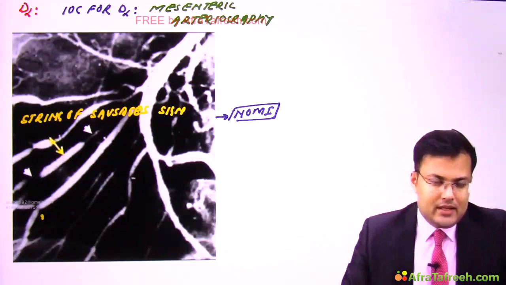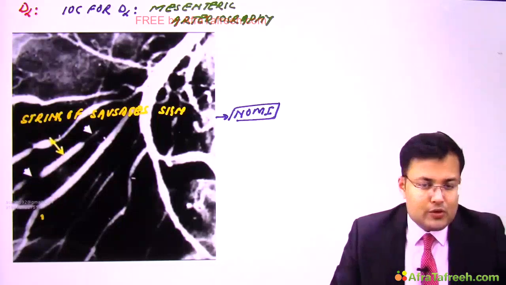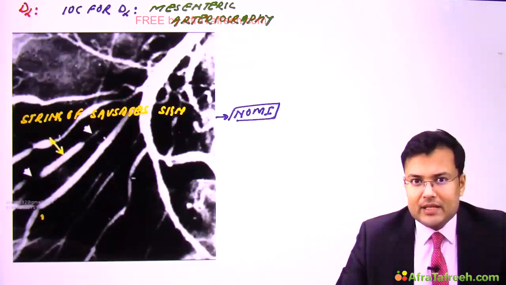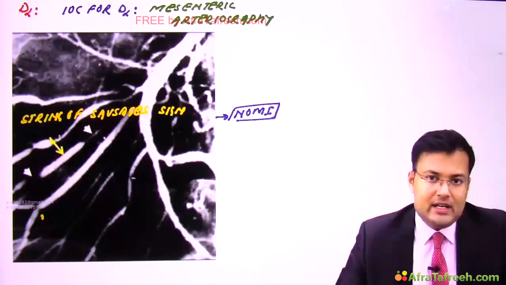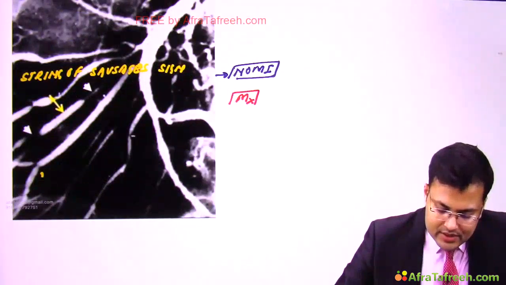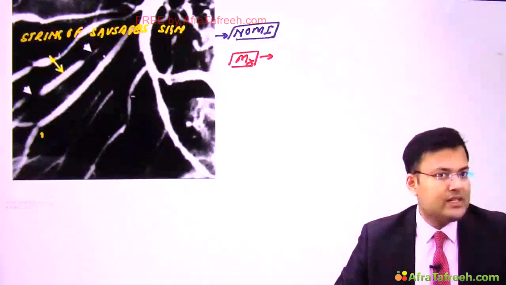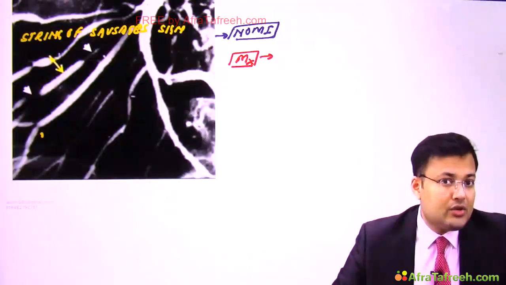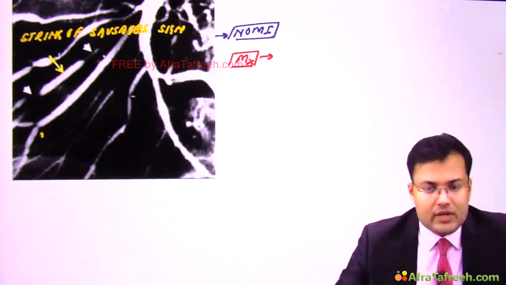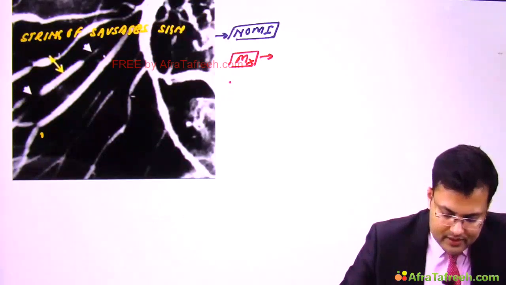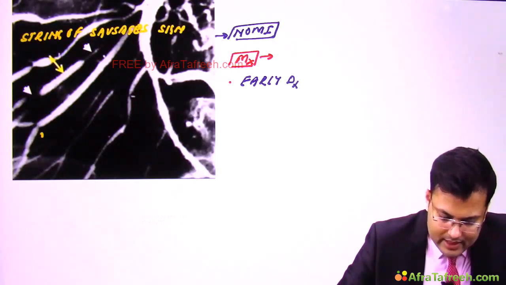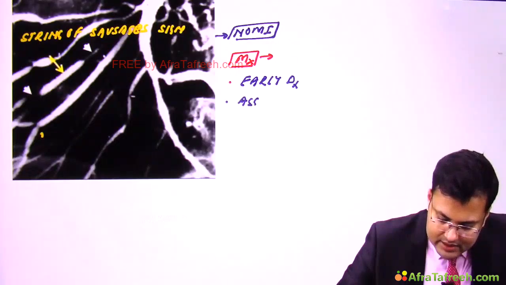Now management. See here, suspicion is most important. Early diagnosis is the most important part of the management, because delay in diagnosis can lead to gangrene of the bowel. So whenever we suspect that the patient is having acute mesenteric ischemia, we take the patient to OT and we start resuscitation. This resuscitation is done in OT itself. So first, early diagnosis, and then we go for aggressive resuscitation.